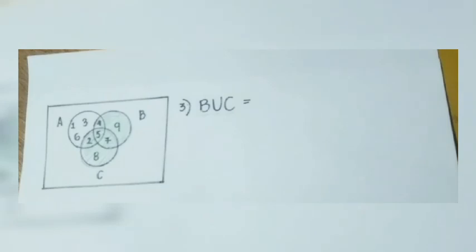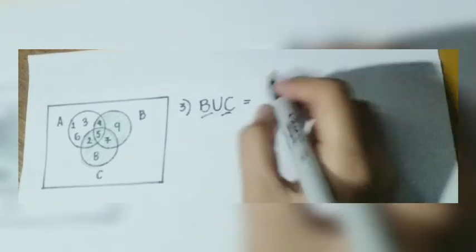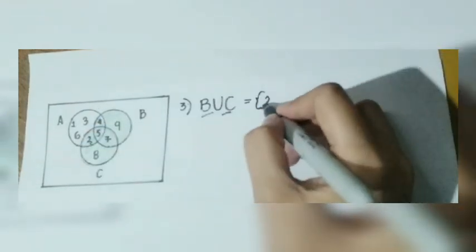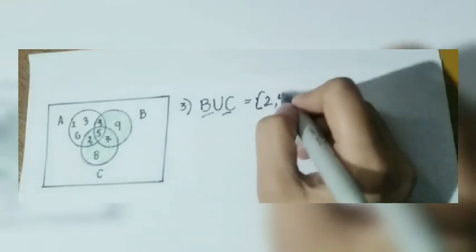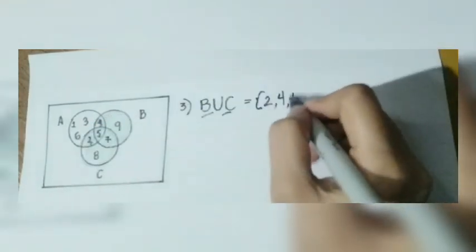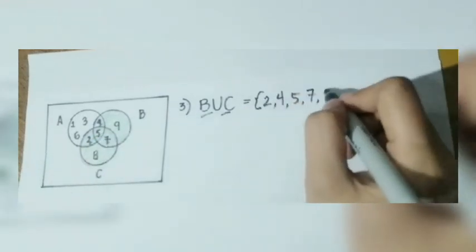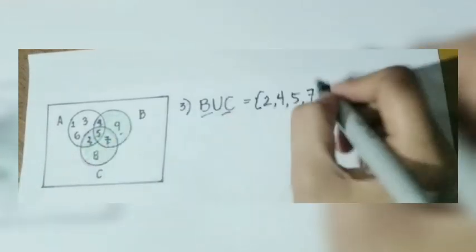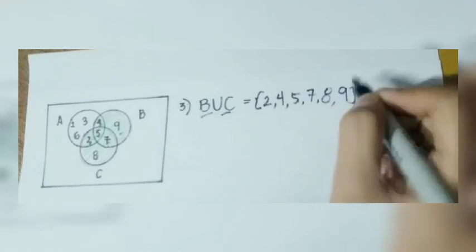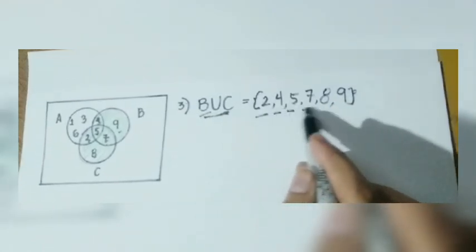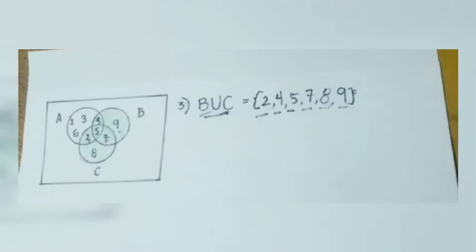And under this combination, we therefore conclude the union of B and C is equal to 2, 4, 5. So I have 7, 8, and 9. The union of B and C is equal to 2, 4, 5, 7, 8, and 9.